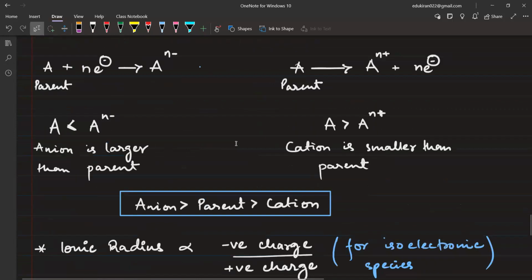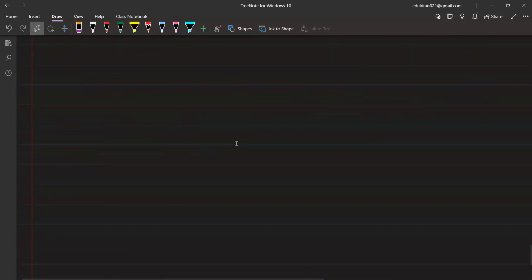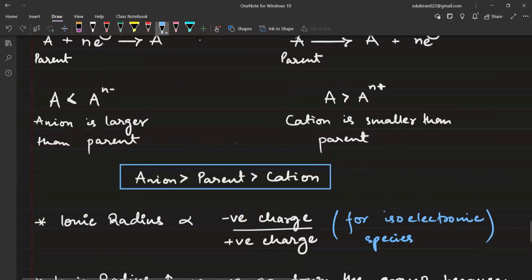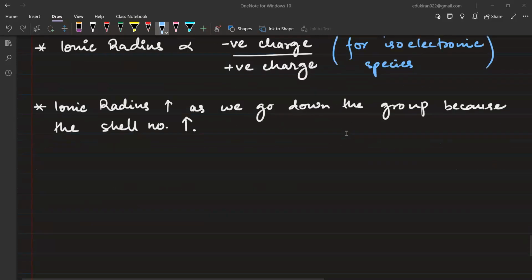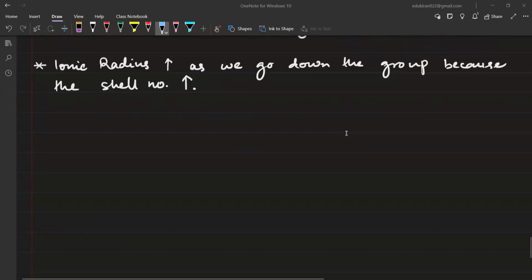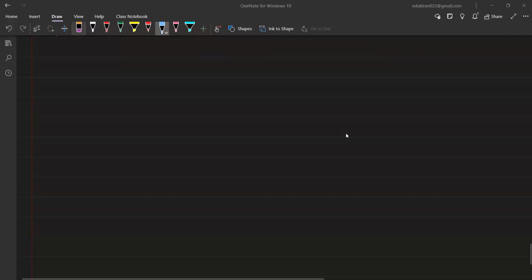Now we are going to write some remarks regarding atomic radius. Okay. So please write trends in atomic radius. Please write. Yes, sir, I'm done. Everyone done? Yes, sir. Ionic radius is done. Now please write trends in atomic radius.